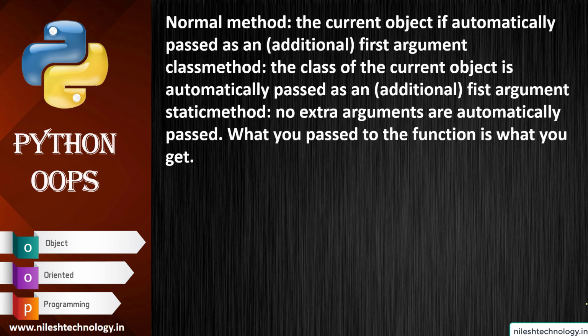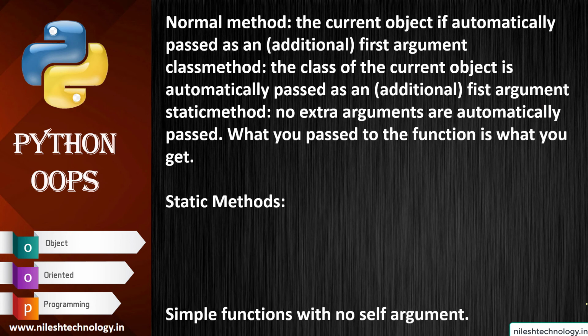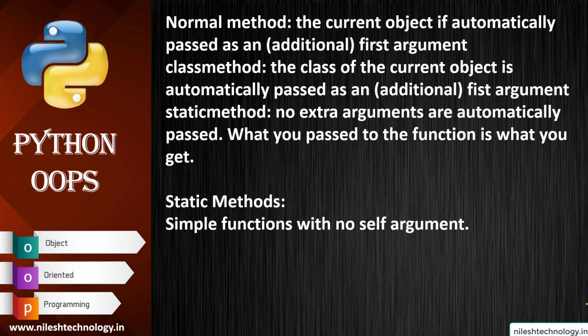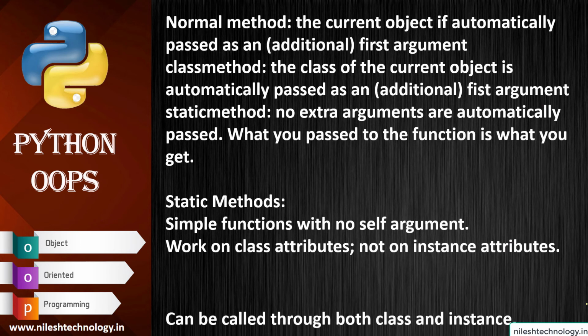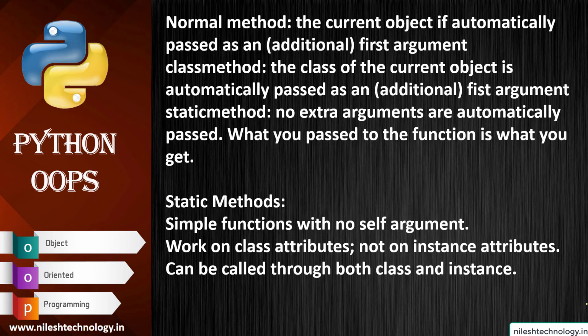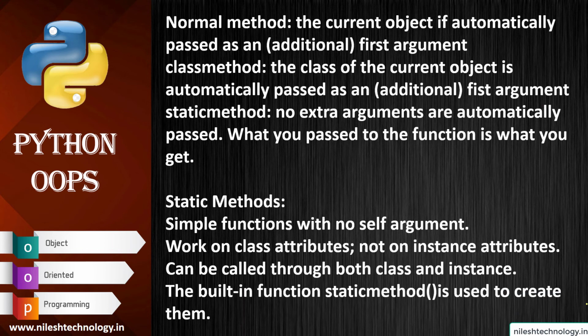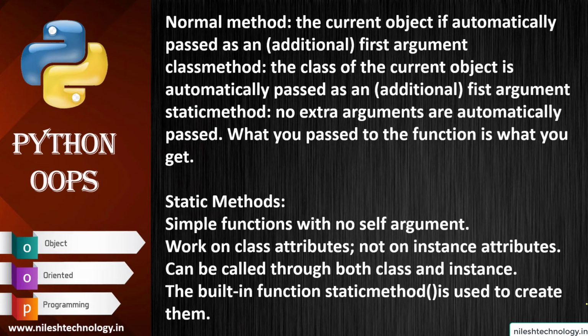So what you pass to the function is what you get. Static method is a simple function with no self argument. It works on class attributes, not on instance attributes. It can be called through both the class and the instance. The built-in function staticmethod is used to create them.